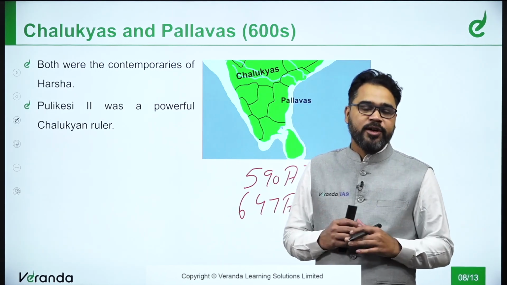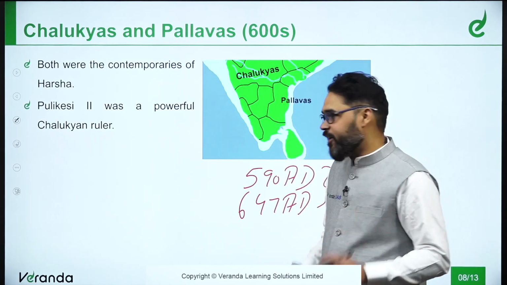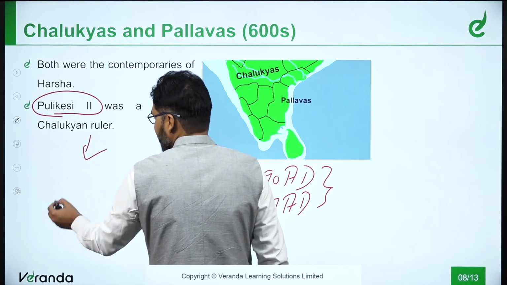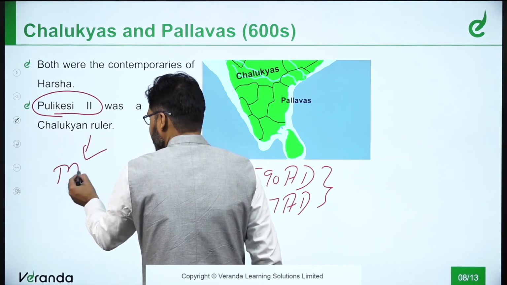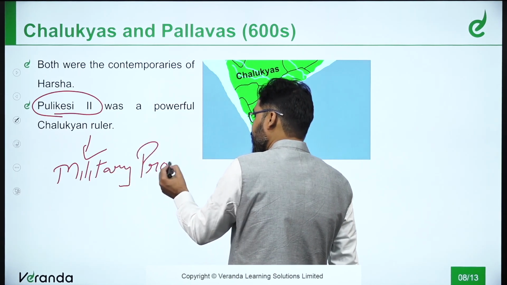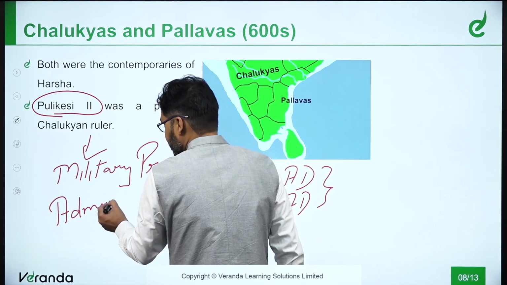One of the important rulers of the Chalukyas was Pulakesi II. Several developments were made by him with reference to his military prowess and also the administrative abilities he had.